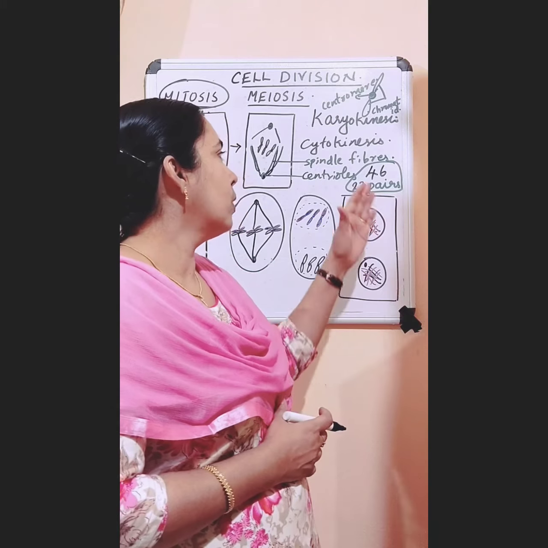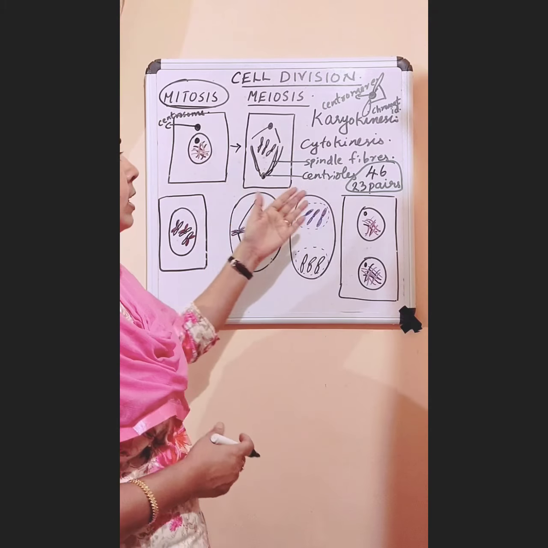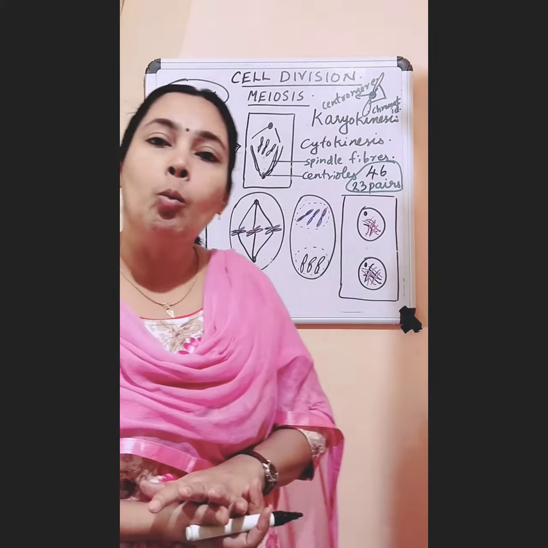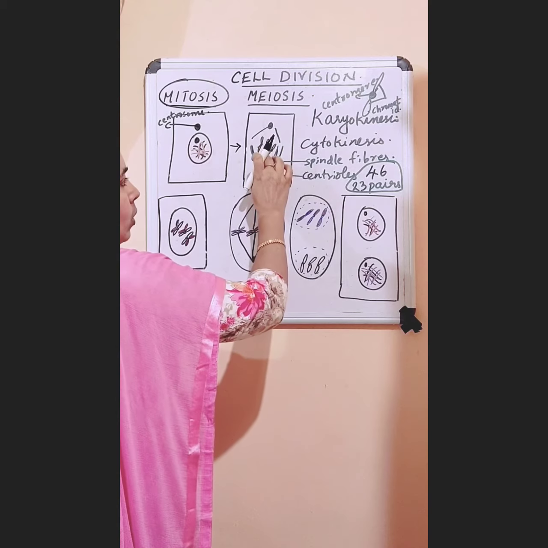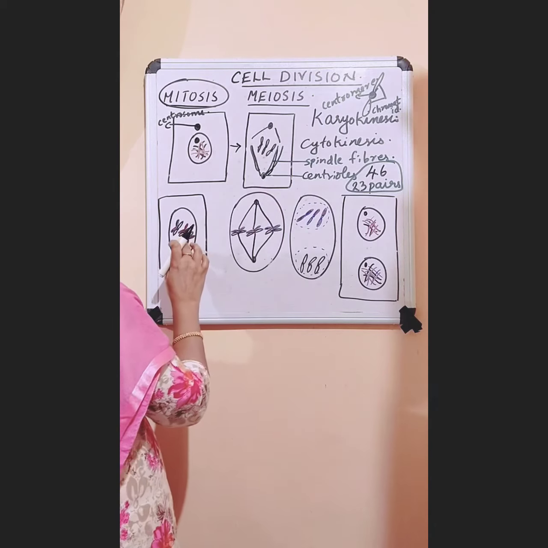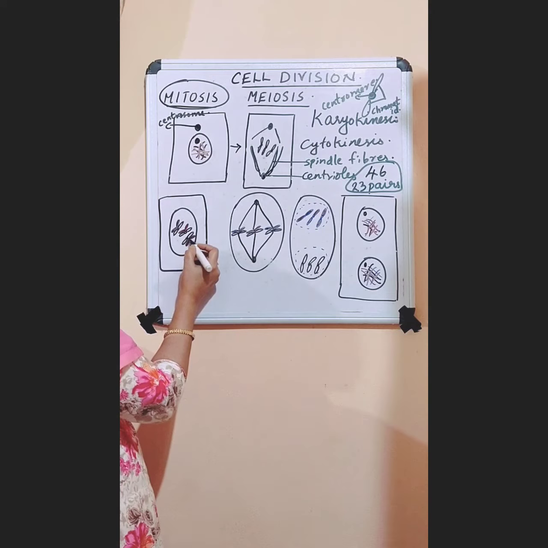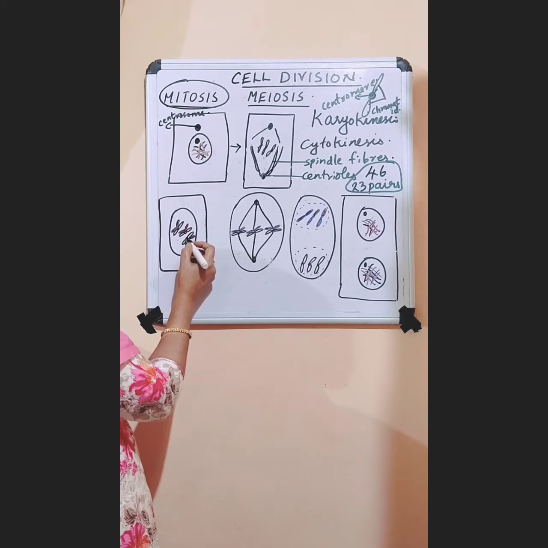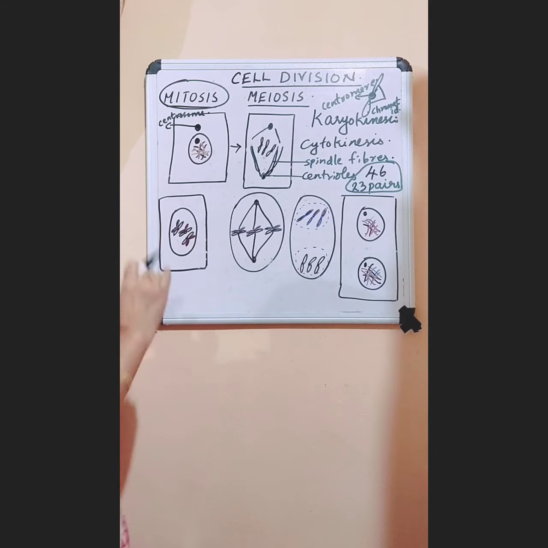Just before division, some changes take place in the chromosome number also. Now it changes into rod-shaped structures called chromosomes. Then this chromosome number doubles. You can see I have given red and black color. So the chromosome number doubles before division.